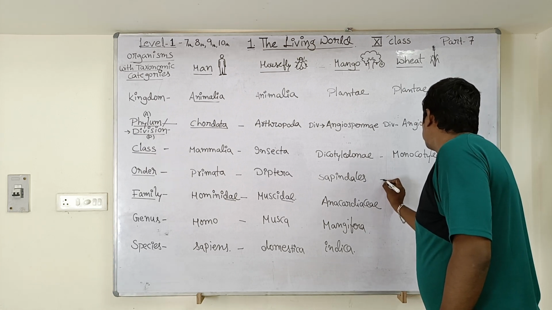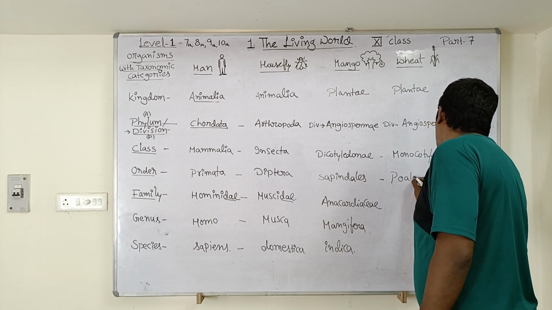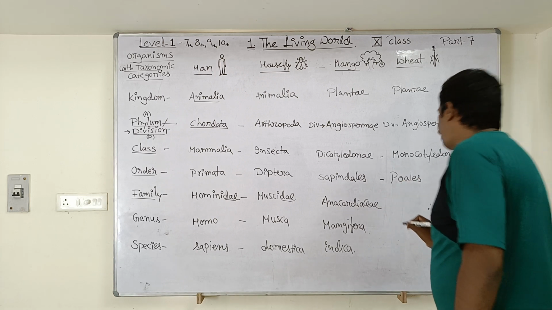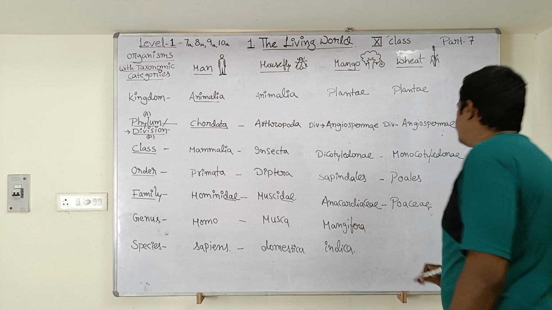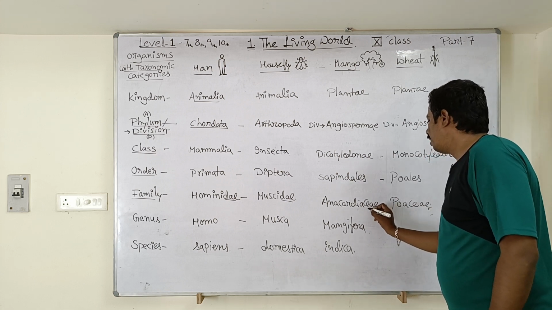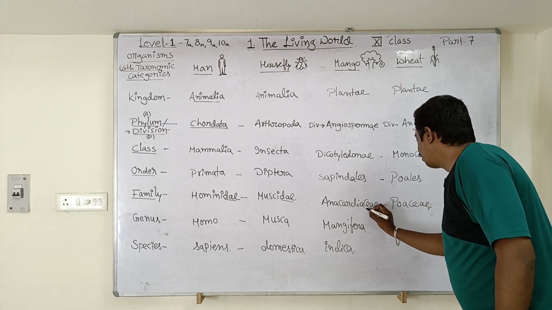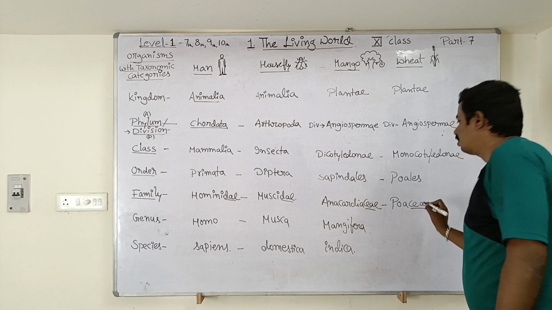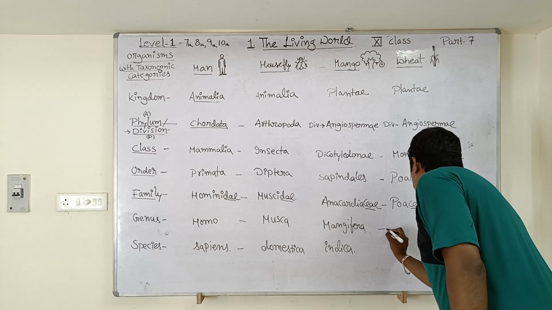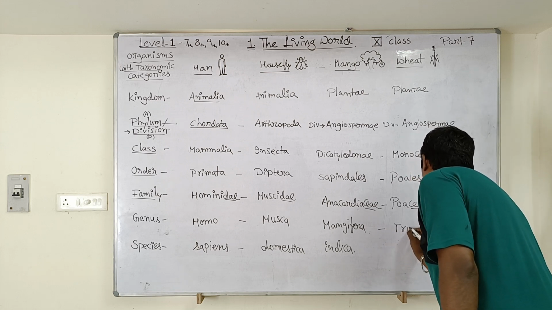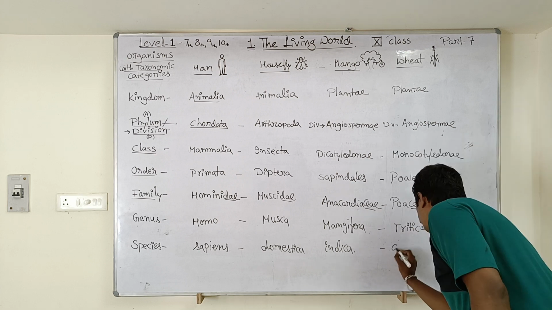Order. Order is Poales. Family is Poaceae. Again you can see some kind of similarity in the family of mango and also the family of wheat. There is a common suffix, CEAE. The suffix is common, CEAE. Next, genus. Wheat plant belongs to genus Triticum. Species is aestivum.